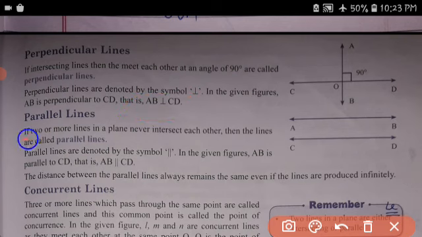Parallel lines. If two or more lines never intersect each other, then the lines are called parallel lines. Parallel lines are denoted by this symbol. In the given figure, AB is parallel to CD. So that is AB parallel to CD.